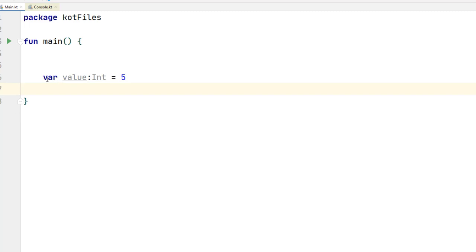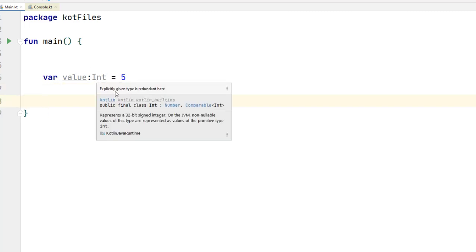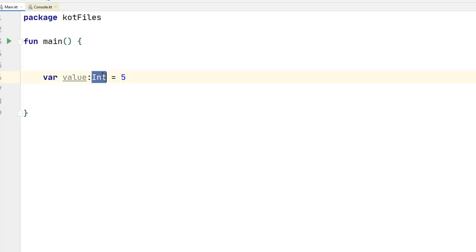Now of course I'm getting some warnings here, and the warning is Kotlin telling me that you don't need to explicitly give the type of this variable, and that's because Kotlin has something called type inference built into the compiler. So the compiler will try to infer the type of the variable from its value, and you don't need to explicitly provide that. So I can just omit this Int entirely, and it will still work. And if I hit Ctrl Q, you can see that it's of type Int.